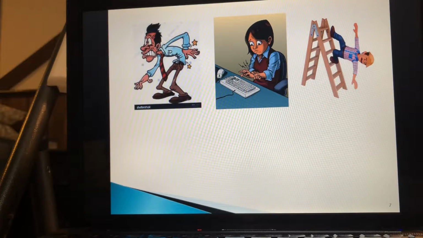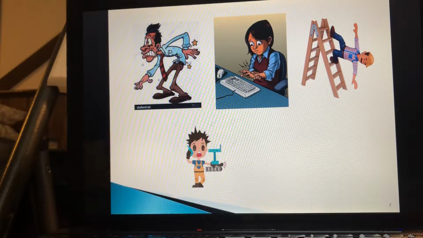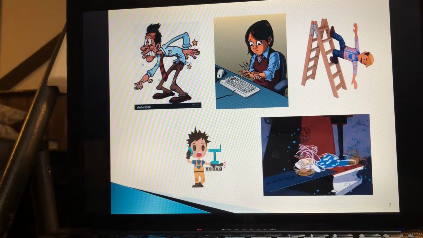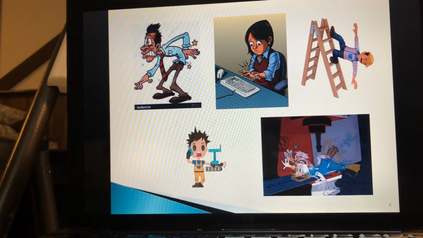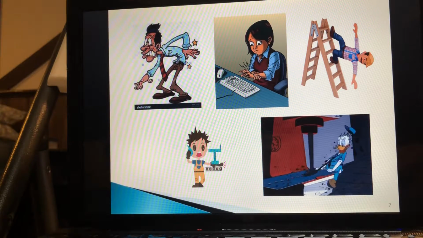Let's see now. Whoa, wow. So this guy here, I named him Bob, and it's obvious that he's falling, right? He's falling from a ladder. So this is obviously a fall type. Now Jack. Oops, see his hand. He's so much into his phone that he's not aware that his fingers are getting crushed under the machine. Next. Oh, we all know him. He's our childhood character, Donald Duck, and he's getting crushed under the machine. It could be a crush type.